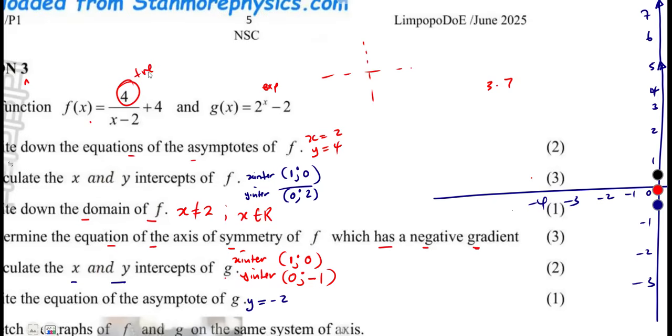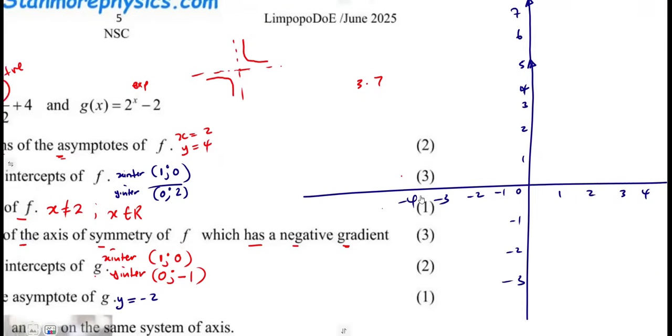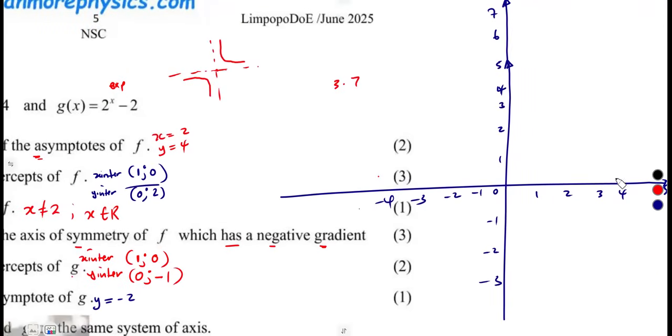So if it is positive like this, it means we're going to have one piece on this side and another piece on this side of the asymptotes. Our asymptotes, remember, were at x is 2. So we're going to start with the shape first. x is 2, that is here, so we're going to have an asymptote there.